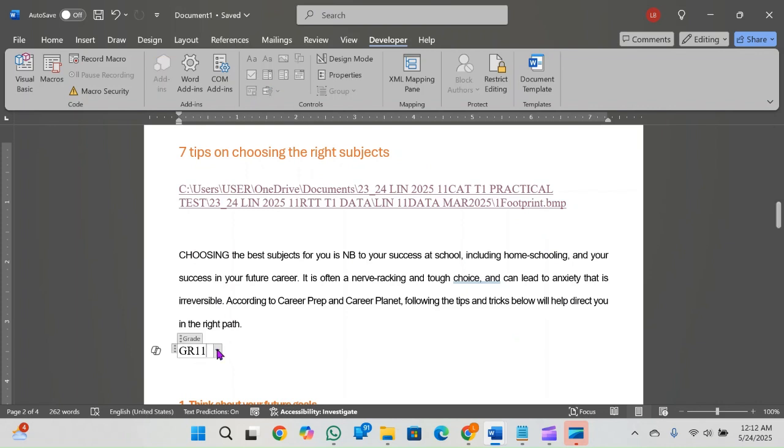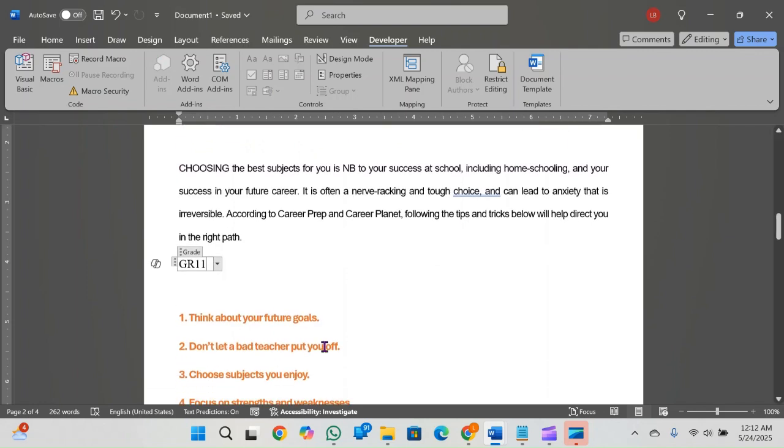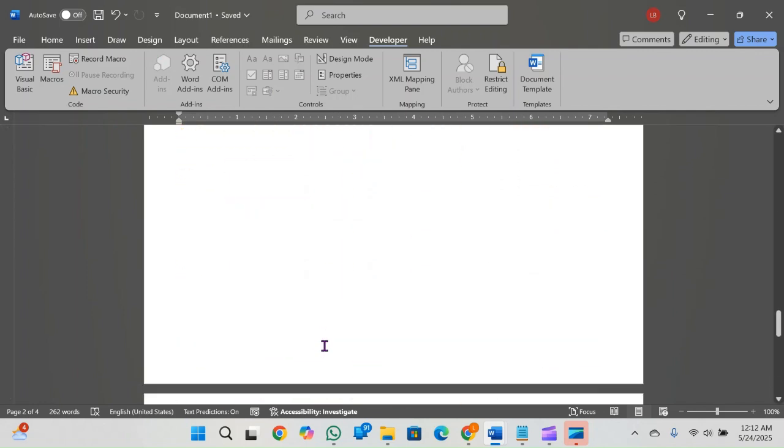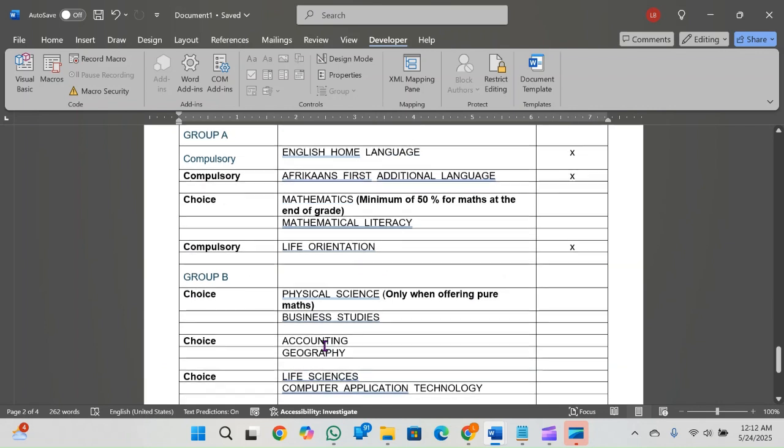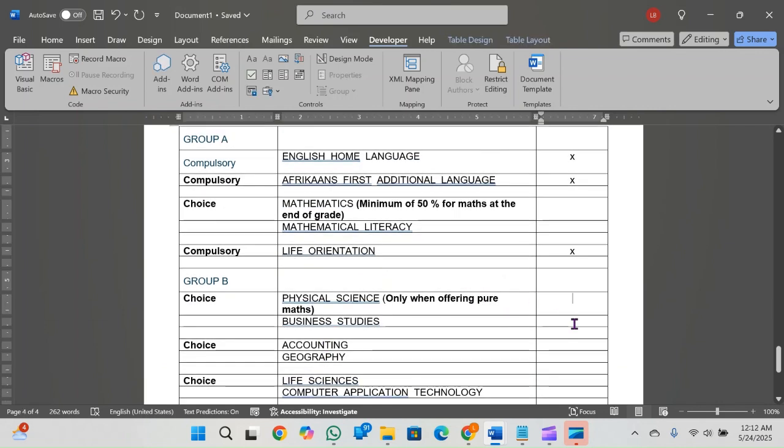If I want to change this, I can, or I want to add, say if I have a table, I wonder if there's a table here. Let me see. Fantastic. Over here, I want to add a table. So instead of having to put in an X, I want to create a checkbox. So I'm simply going to add a checkbox over there.